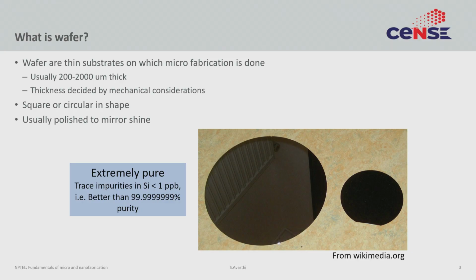So, what is a wafer? As the name suggests, a wafer is a thin substrate on which the micro and nano fabrication is done. The name comes from historical reasons. Here is an example of a silicon substrate, and you can see that it looks like a thin slice of wafer, and that is why the word wafer. Typically, it is 200 to 2000 microns thick. This thickness is decided either by a standard or mechanical considerations or electrical properties. So, it really depends on what application you are working on.